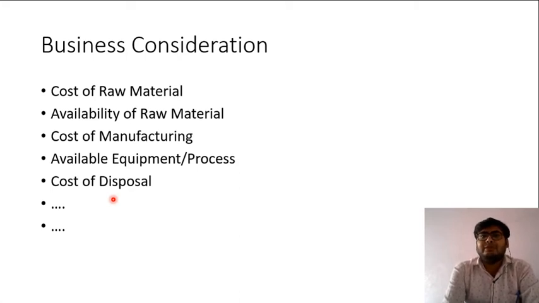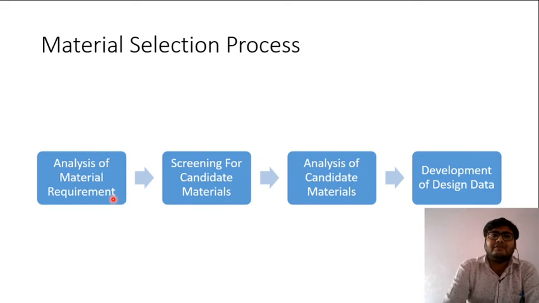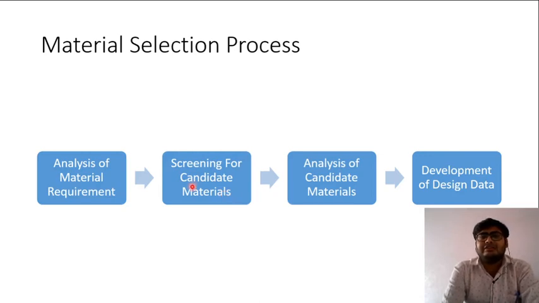Now, what should be the process of material selection? Material selection is a fairly linear process. First, we will analyze the material requirements. Then we will screen for candidate materials, which materials are suitable according to our requirements. Then we will analyze these candidate materials and choose the best material, and then we prepare the development of design data.